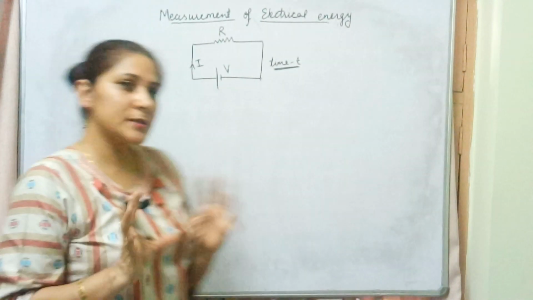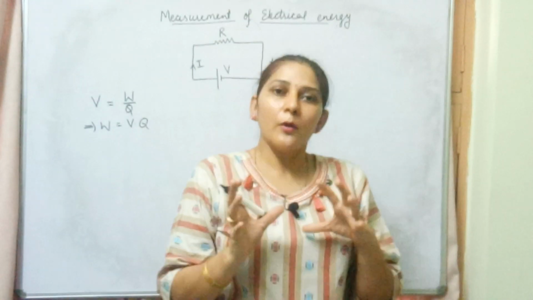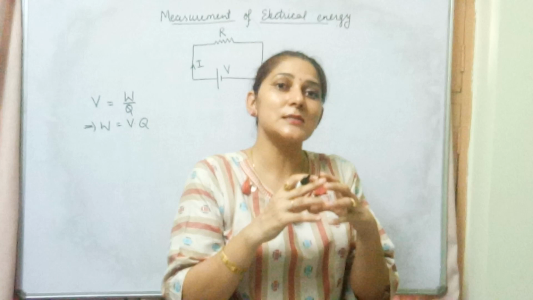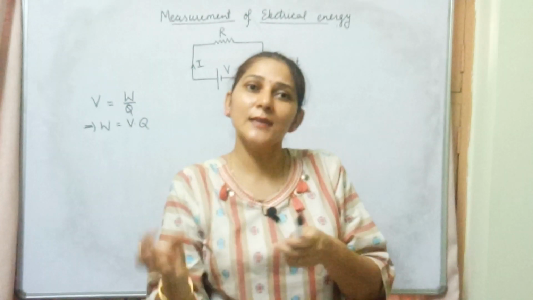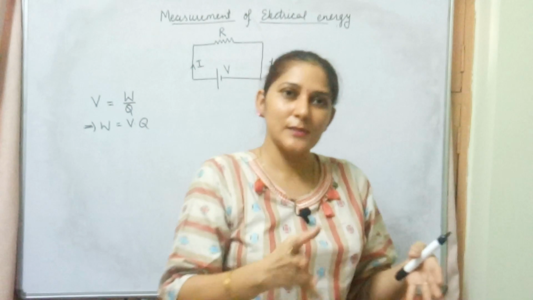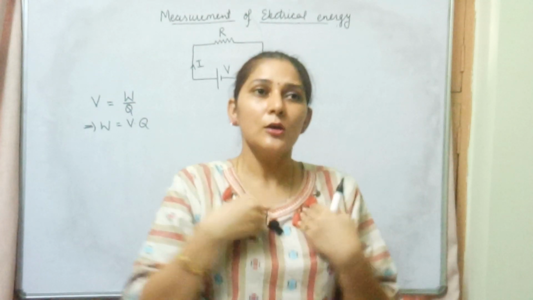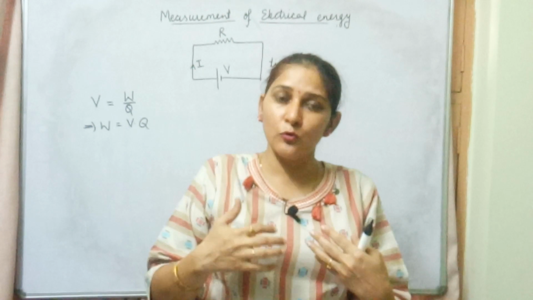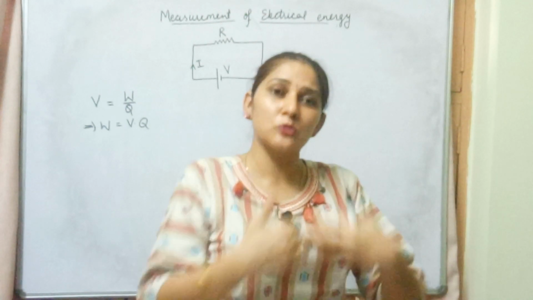See, there is a basic theory. When we talk about work done, something is doing work, but work can be done only when energy is supplied to something. Suppose animals are there, we human beings are there. We are able to do work because we get energy from food and utilize that energy to do work.